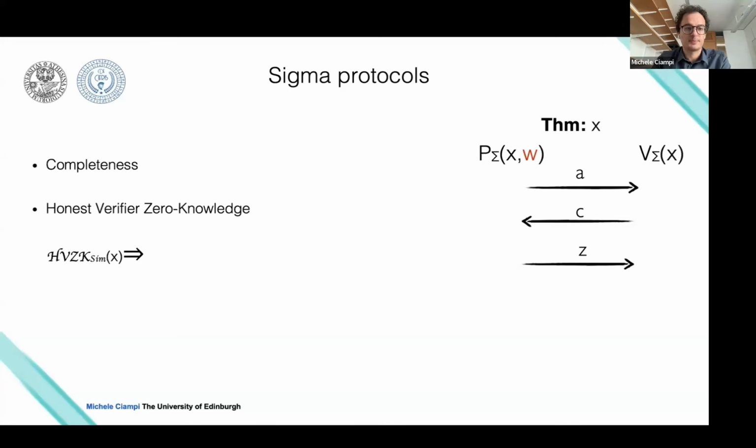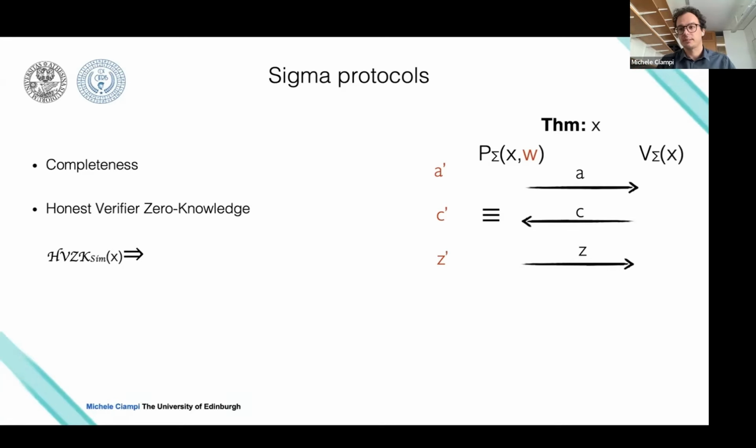This notion says that there exists a simulator, an efficient algorithm, that takes just a statement X as the input and returns a transcript A', C', Z' that looks very much identical to a transcript that is instead generated by the interaction of a prover and a verifier, where the prover actually used the witness W. What this tells you is that the transcript A, C, Z does not leak information about the witness.